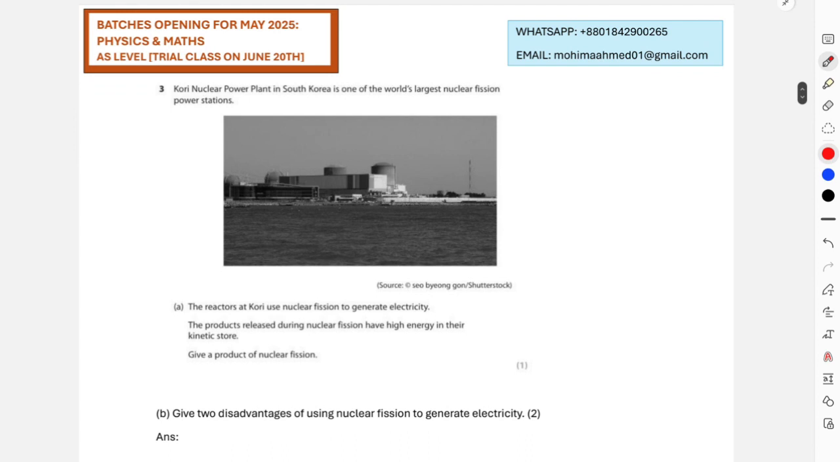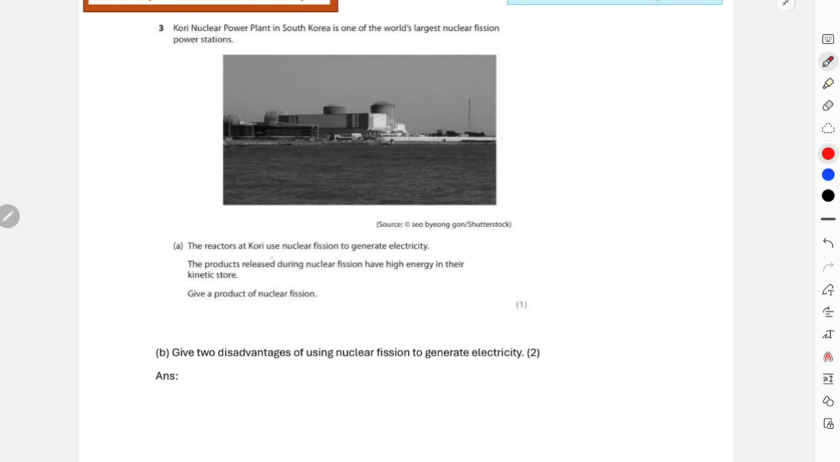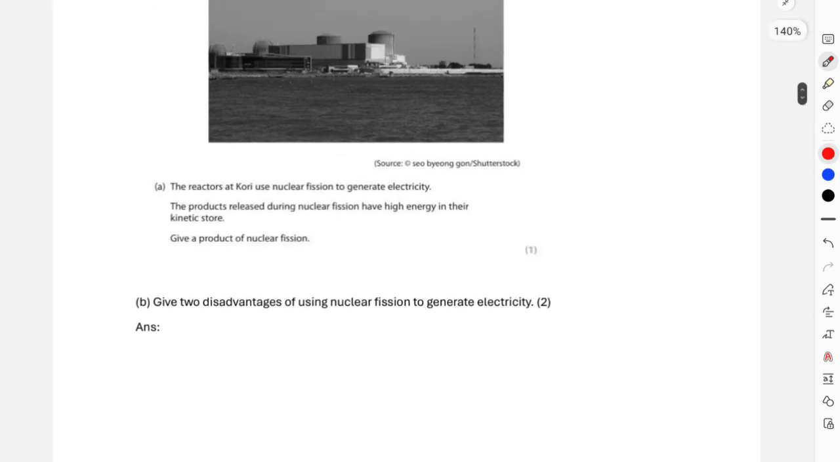Now this is again about nuclear power reactors. It says that Cory nuclear power plant in South Korea is one of the largest nuclear fission power stations, and the reactors at Cory use nuclear fission to generate electricity, and the products released during nuclear fission have high energy in their kinetic store. Give a product of nuclear fission. In nuclear fission, three daughter neutrons are produced, slow moving neutrons, and then daughter nuclei, barium and krypton, are produced, right? So these are your products for nuclear fission. So you can just write slow moving neutrons as a product of your nuclear fission.